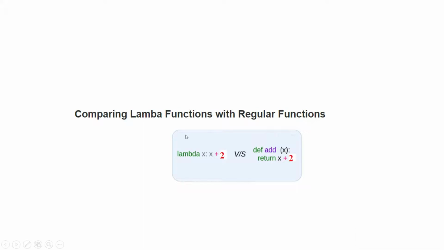If we compare the lambda function with regular functions, for example the old def function in Python, if we want to add 2 to each argument x, we first define an add function with x, and we return x plus 2 for each value. We can achieve the same task by applying lambda: just the keyword lambda, then the argument x, and then its body, x plus 2. It means that inside its body, you will add 2 to each value. So this is the beauty of lambda.